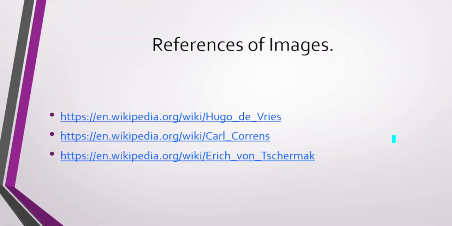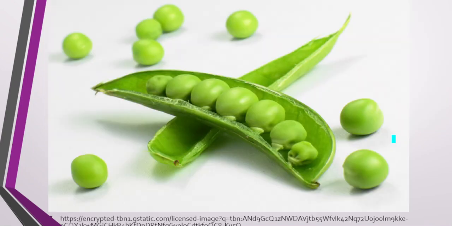If you want to read about these people, you can Google them and read more about their background, what they were studying, what research articles they had published, and everything.